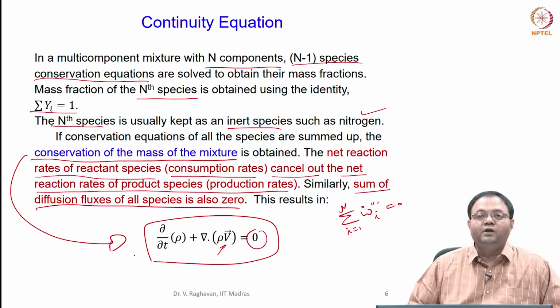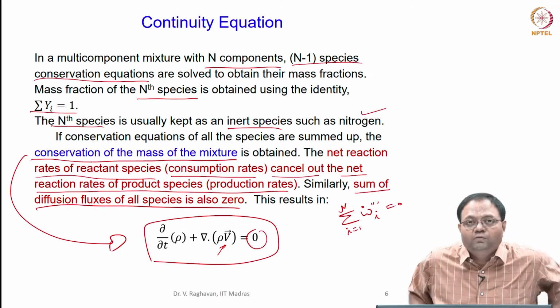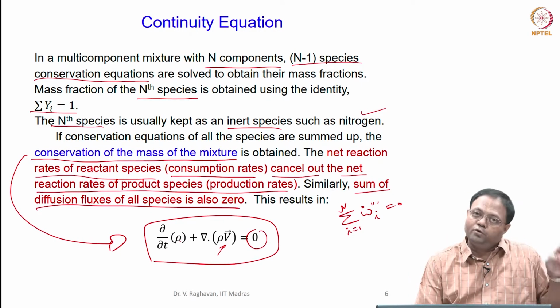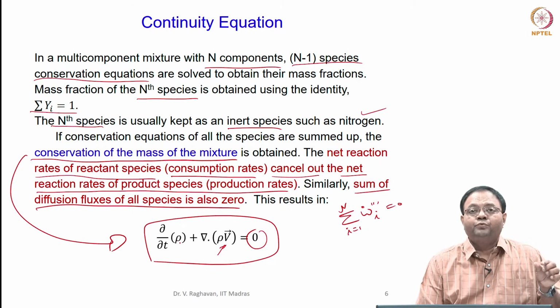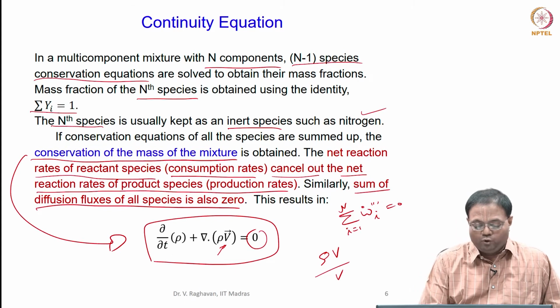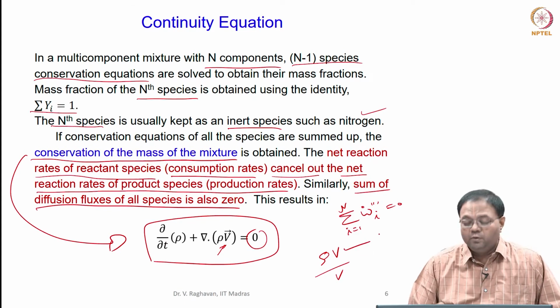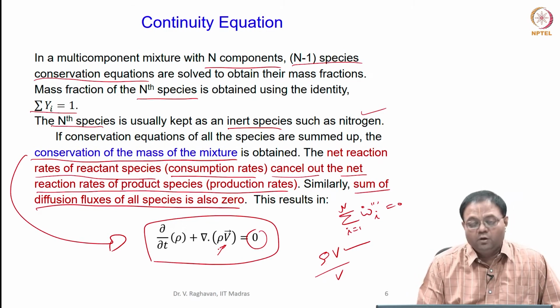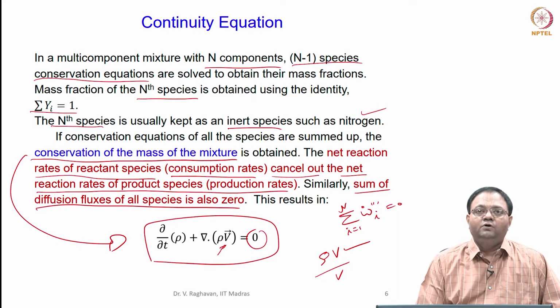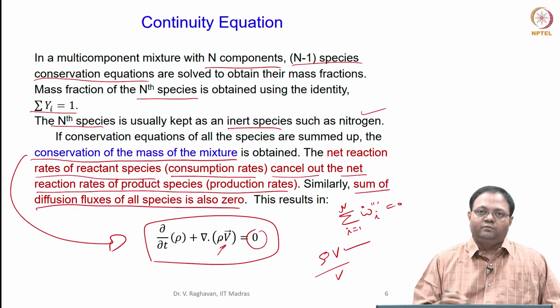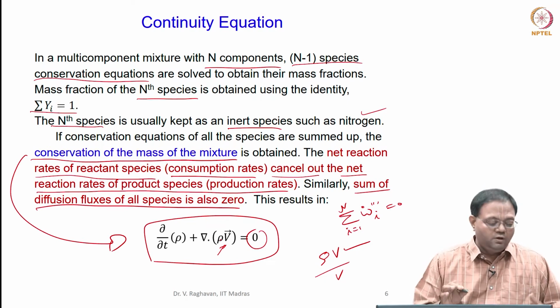So, we get a simple equation for conservation of mass of the mixture, which is nothing but the partial derivative of rho into volume, that is the rate of accumulation of the mixture mass inside the control volume. So, rho V per unit volume, rho V by V, is rho. That is the rate of change of mass of the mixture per unit volume, plus the net efflux of the mixture transported out of the control volume per unit area, minus the mixture mass which is coming into the control volume.